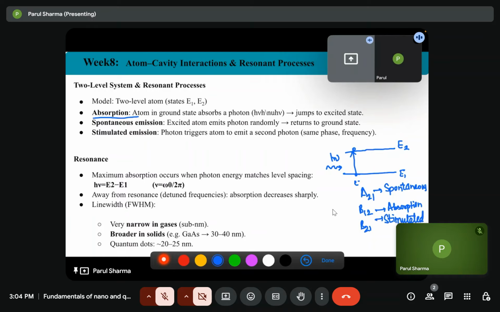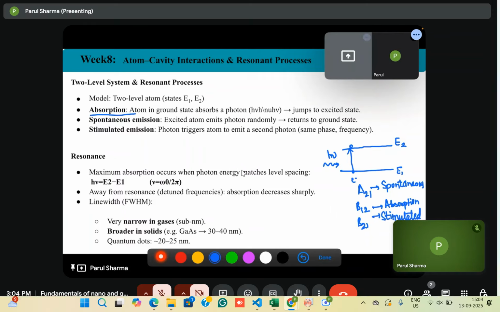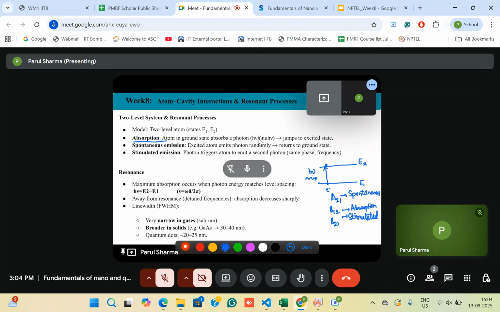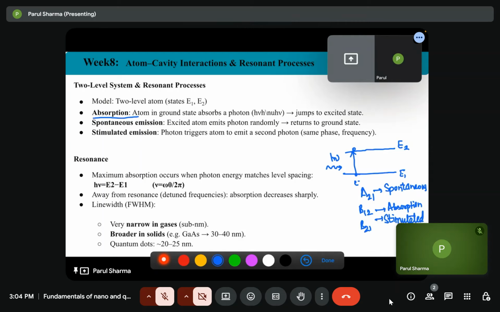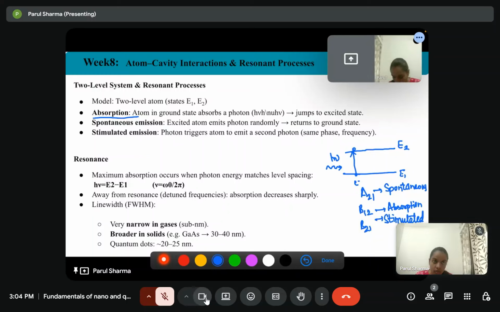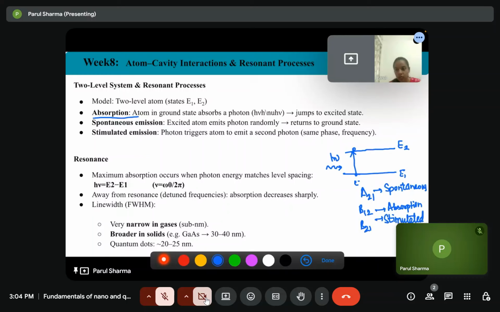Then spontaneous emission is when the excited atom will emit a photon randomly and return to the ground state.